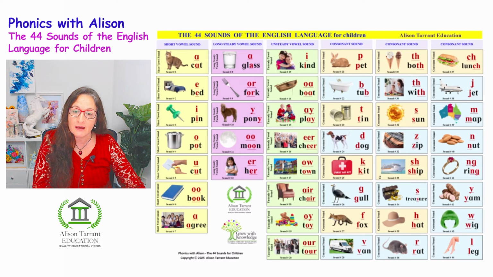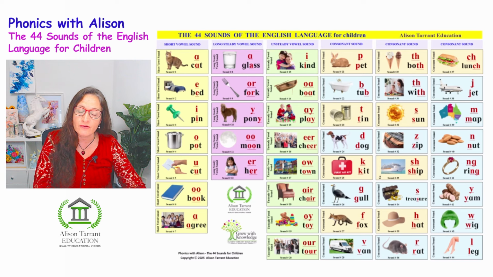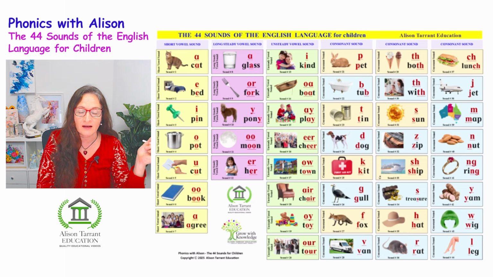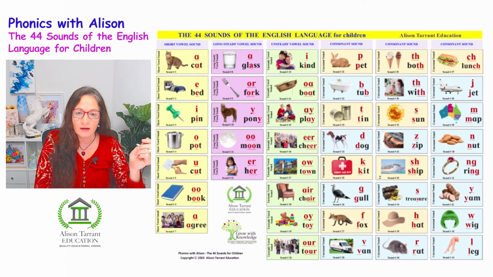Now, in most schools, the first thing they teach is the sound of the letters of the alphabet, and that's a good place to start. But they really do need to know that there's 44 sounds of the English language. And this chart that I developed here will really help them to understand how reading and writing fits together with letters, sounds and words, and it can make it so much easier for them when they're learning.